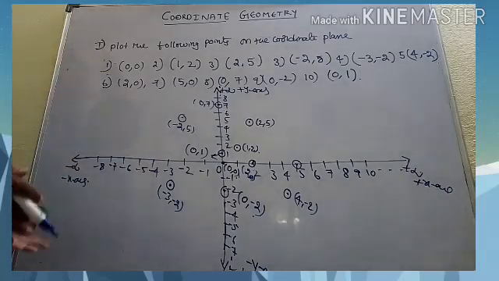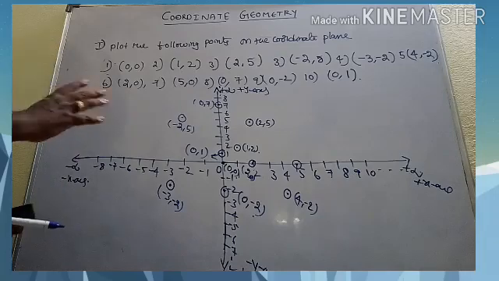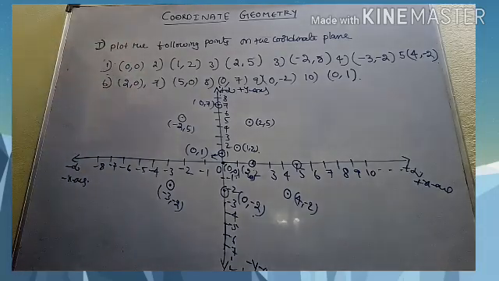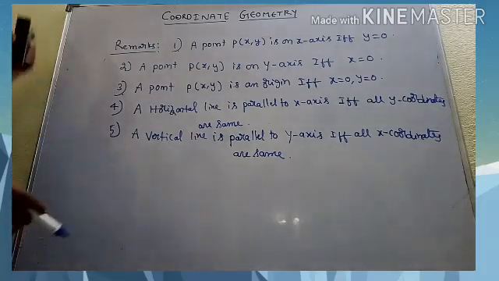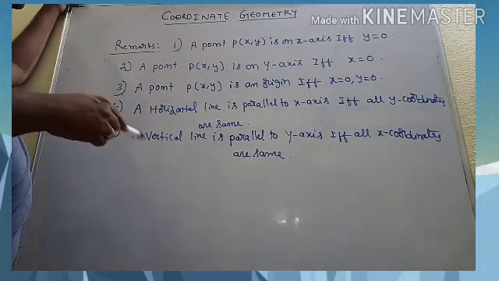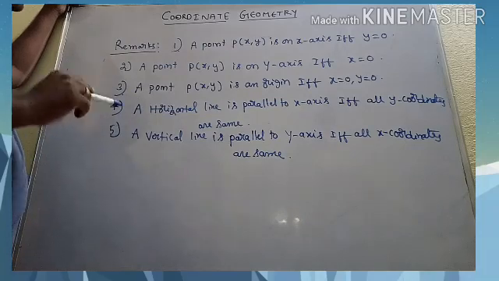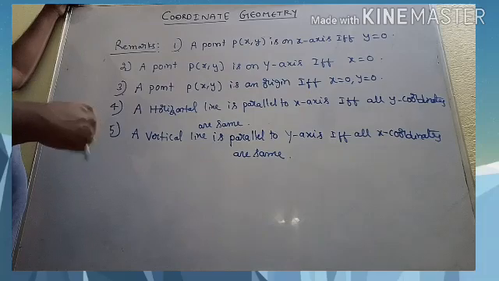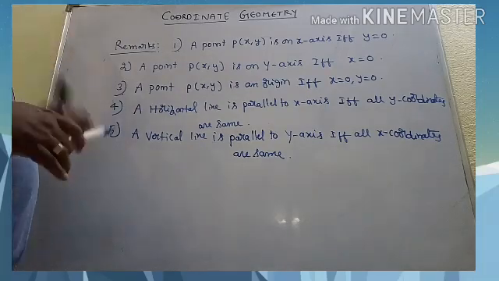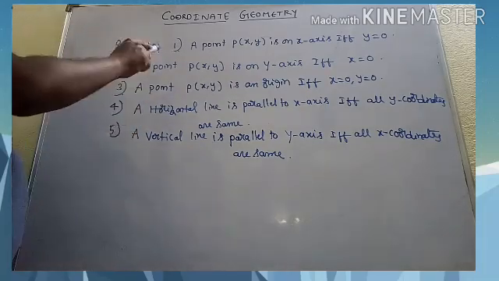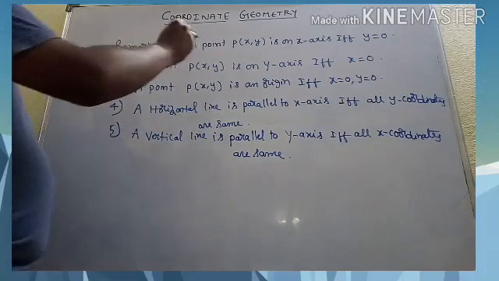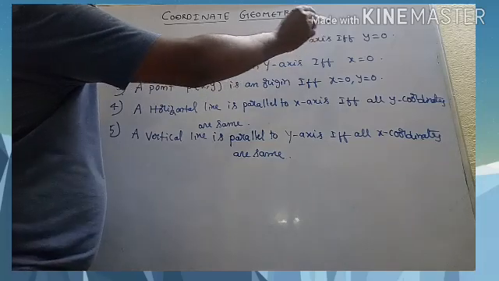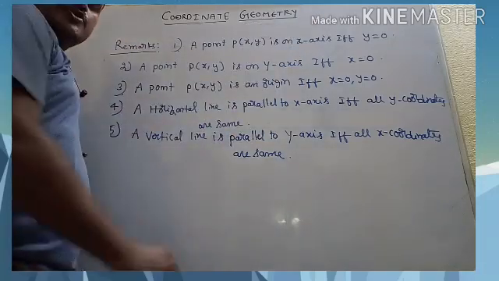Now, let us discuss some results which are based on this, and we develop the subject like this. We have got some important remarks. Based on the discussion, these are some important remarks that we have got. Now, we will understand in a better way with the diagrams. The first remark is a point P(x, y) is on the x-axis if and only if y equals 0. That is what I told you also.